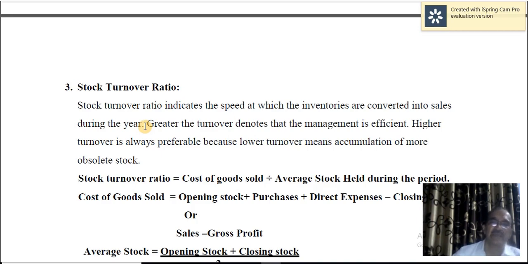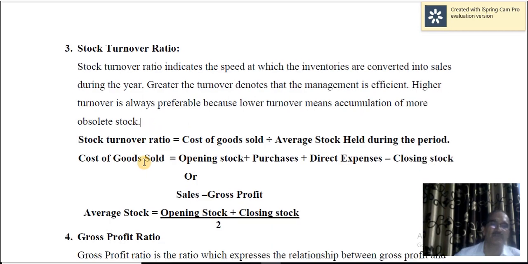Otherwise, if the inventories remain idle without sale, then that shows inefficiency. Greater turnover denotes that the management is efficient. Higher turnover is always preferable because lower turnover means accumulation of more obsolete stock, unsold stock, which remains unsold for a long period of time, which is not a good symptom.